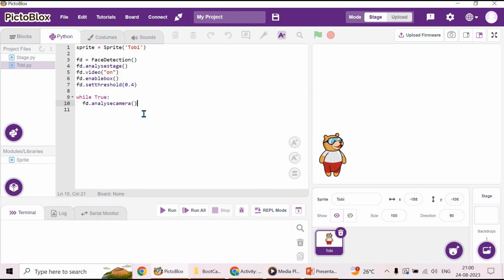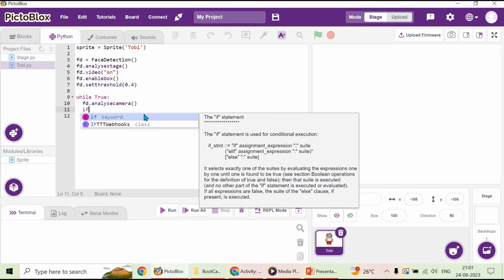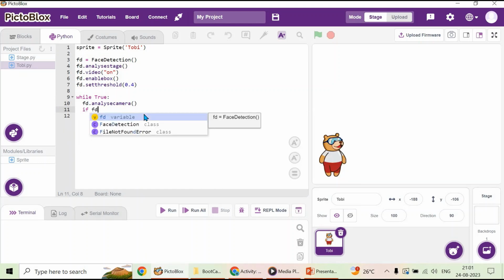Let's use if fd dot count. What is fd dot count? We are counting the faces. If the face count is greater than 0, that means at least one face is there to check the facial expression. So we are giving the condition greater than 0.